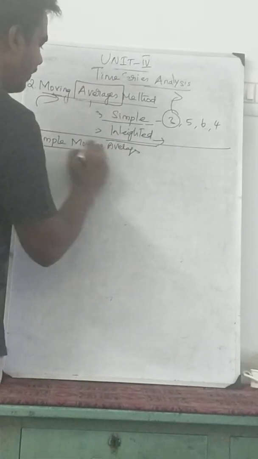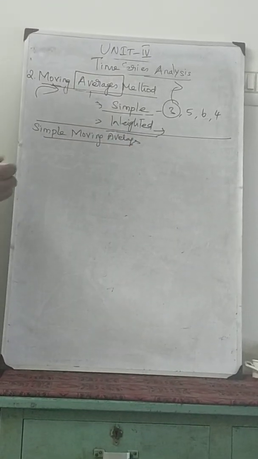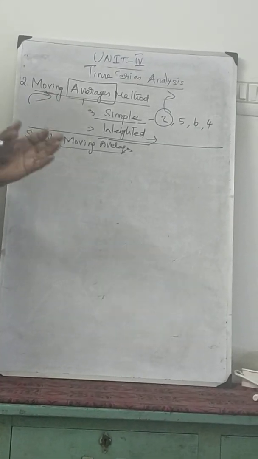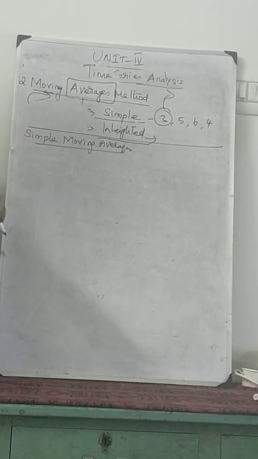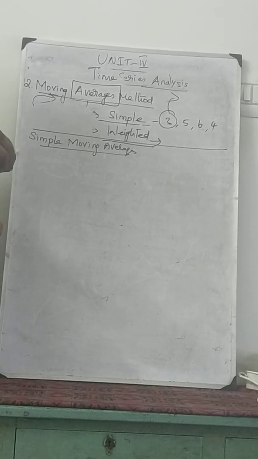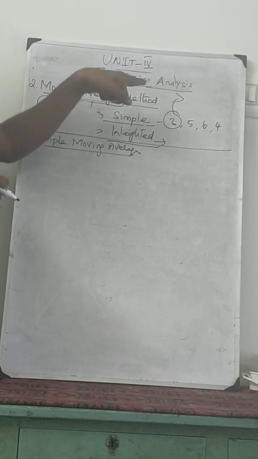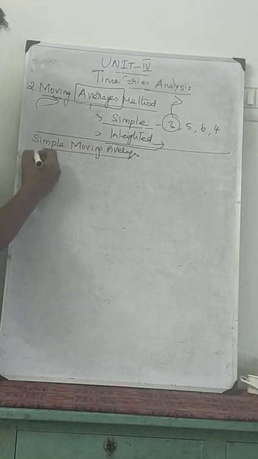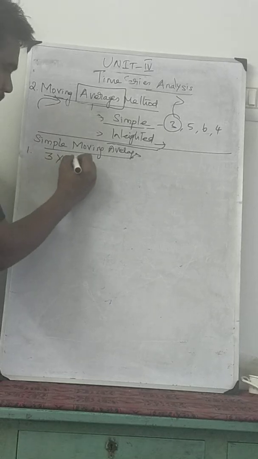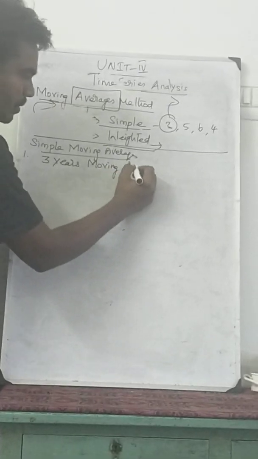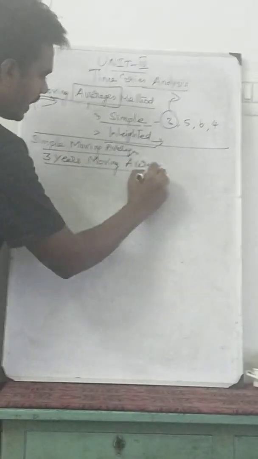So I told you that we have a 3 years moving average, 4 years moving average, and a 5 years moving average. Again I am repeating, moving average means if we have longer year data, 20 years or 30 years, we can use this moving average method in order to smoothen the data. Smoothening in the sense of simplifying the data to find out the trend. This is another method to find out the trend in the data. First, under the simple moving average, we are going to find out the 3 years moving average. So the heading is 3 years moving average.